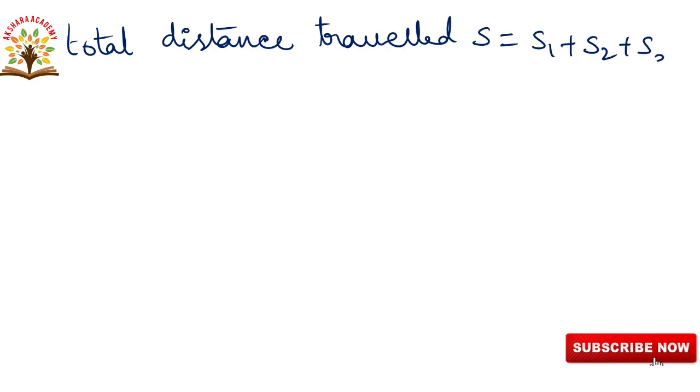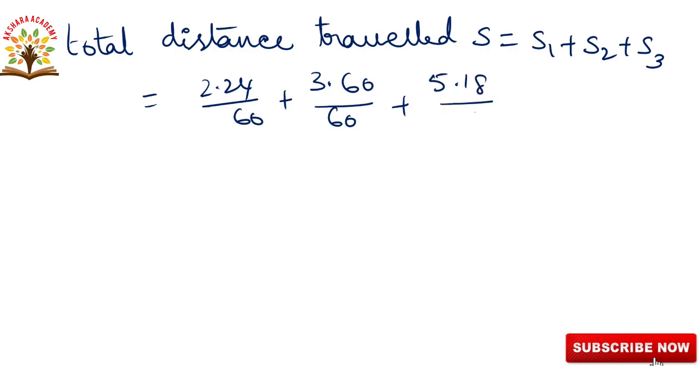Substituting all the S1, S2, S3 values, we get 2.24 by 60 plus 3.60 by 60 plus 5.18 by 60, that is equal to a total of 11.02 by 60 kilometers.